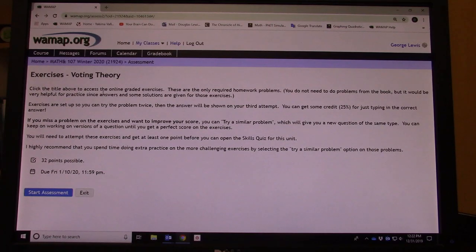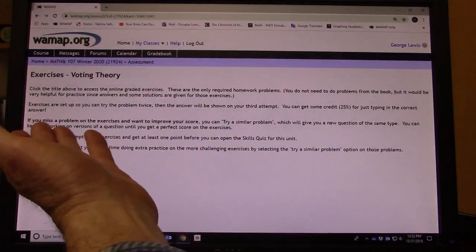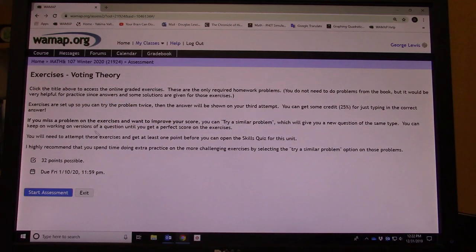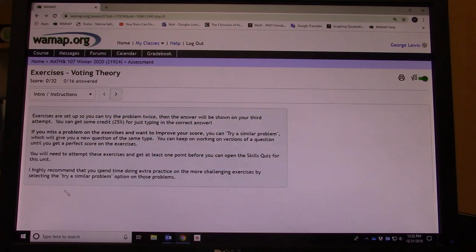This gives you an idea of how this is graded. It tells about trying the problems multiple times if you miss it, and we'll go through that. So let's take a look. Go ahead and read through that yourself. You lose 25% each time you miss a problem.